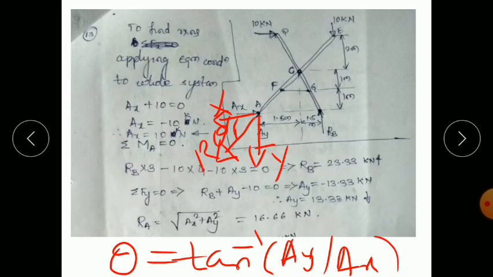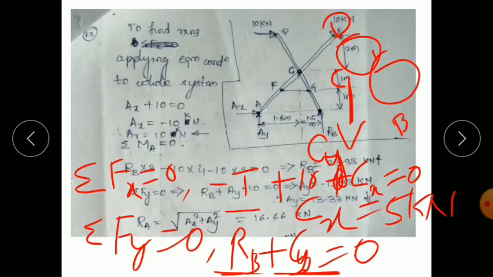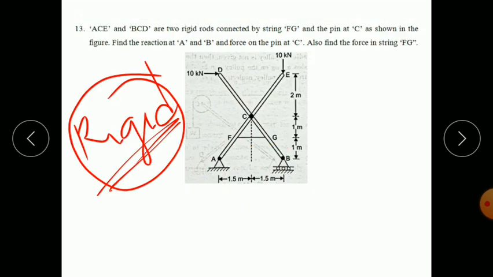Look at what the problem says: find the reaction at A and B, which we have done.